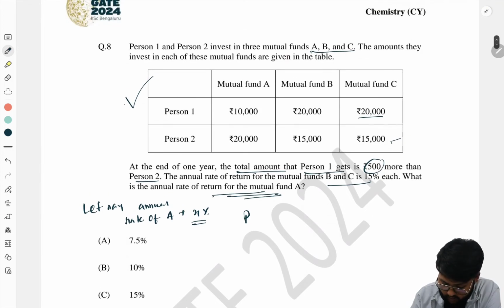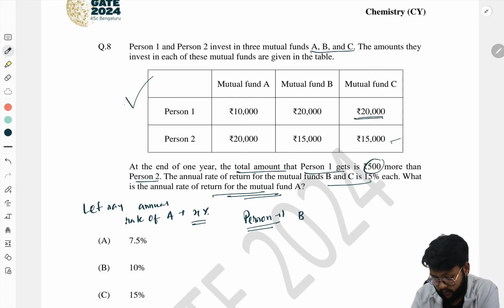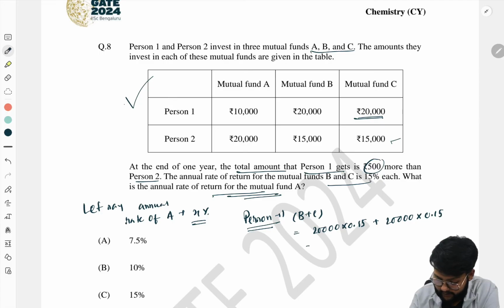For person 1, in B he invested 20,000 and in C also 20,000. So for B plus C, it is 20,000 into 0.15 plus 20,000 into 0.15, that is 3,000 here and 3,000 here, so that is 6,000.